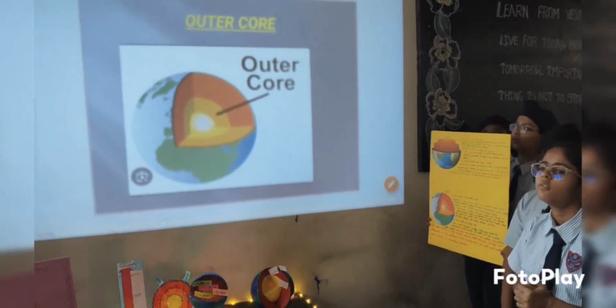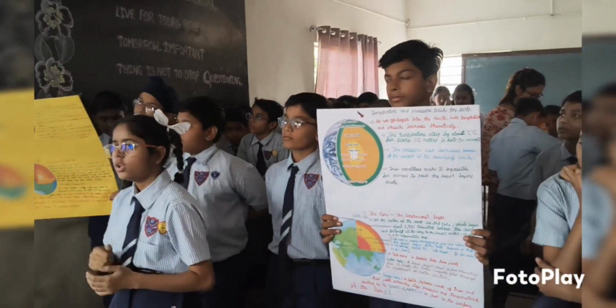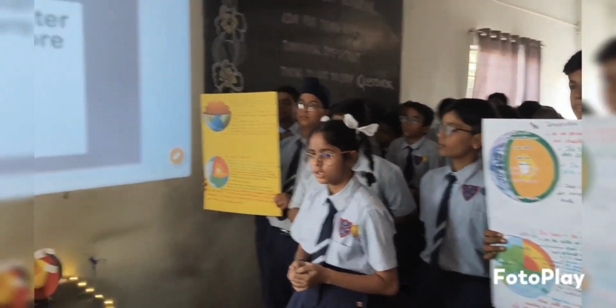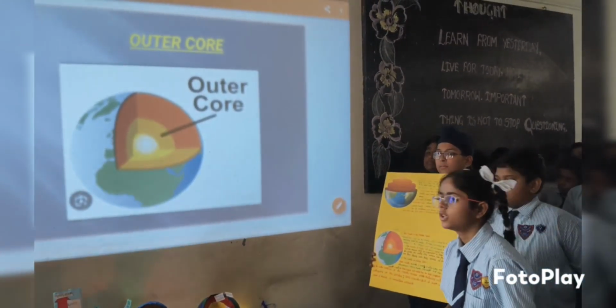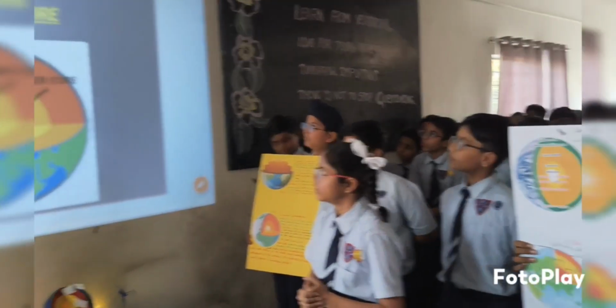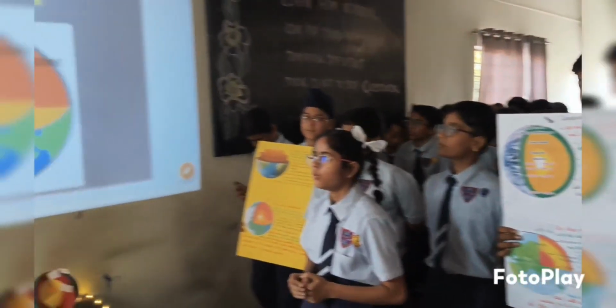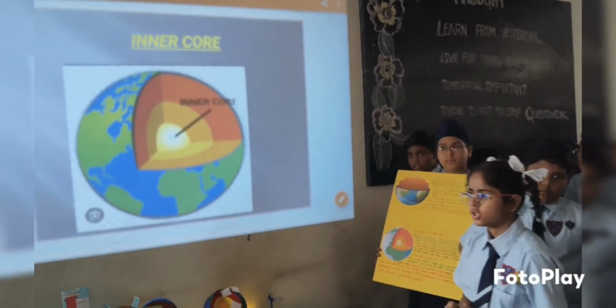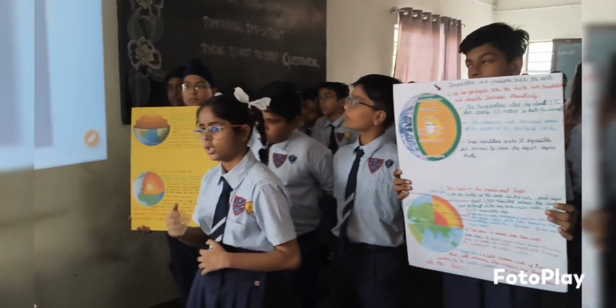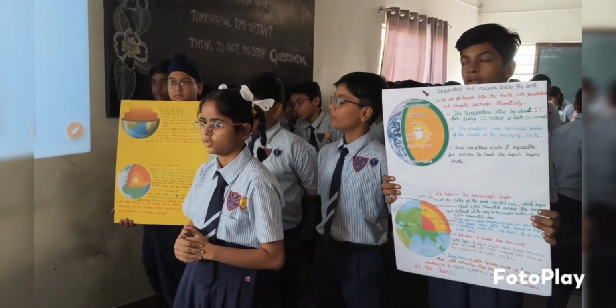First, the outer core. A liquid layer about 2,200 kilometers thick. It creates the Earth's magnetic field through the movement of the molten metal. Now the inner core. A solid sphere made up of iron and nickel, with extremely high pressure and temperature reaching up to 5,000 to 6,000 degrees Celsius, as hot as the surface of the sun.